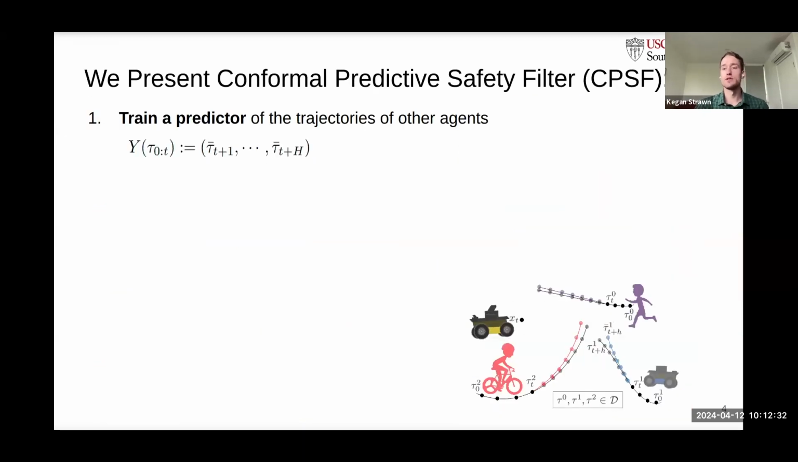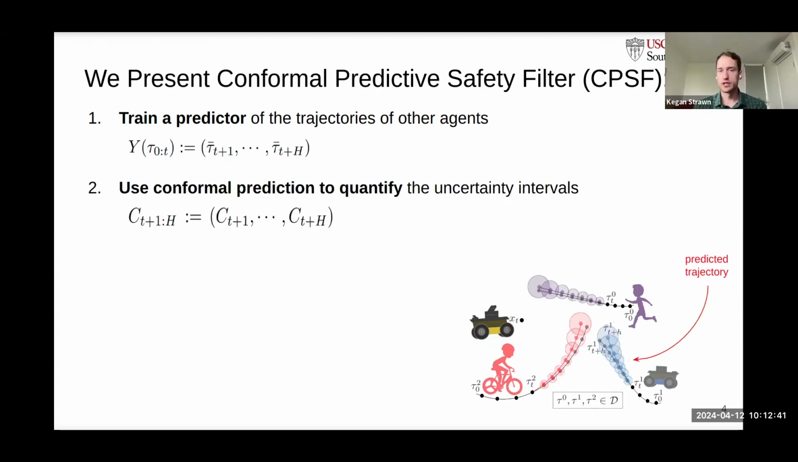Our method follows a couple of steps. First, we train a predictor of the other agent's future trajectories. We see their predicted trajectories here. Second, we use conformal prediction to quantify the uncertainty intervals. The intervals are the shaded regions here.